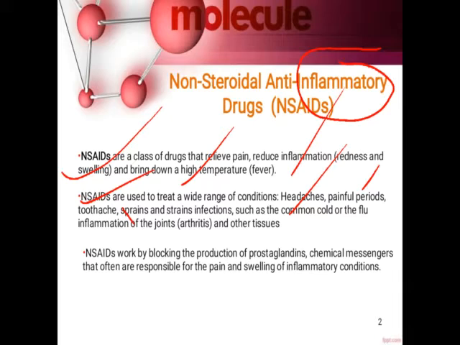Okay, so they generally work by blocking the production of prostaglandin, which is a chemical messenger. It is responsible for the pain and swelling in inflammatory conditions or in case of inflammation. So they inhibit the synthesis of prostaglandin, which is responsible for producing the pain and the swelling of the inflammation condition.